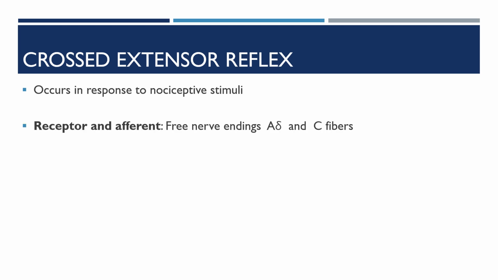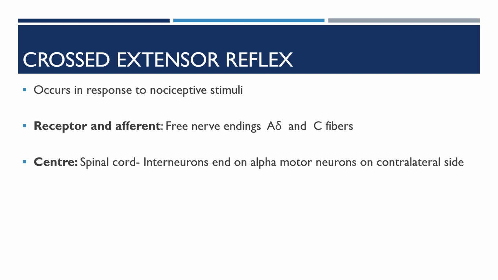Crossed extensor reflex occurs in response to nociceptive stimuli. So the afferent end, the receptors are free nerve endings, A delta and C fibers, center is the spinal cord. So interneurons end on alpha motor neurons on the contralateral side, not on the ipsilateral, whereas in the withdrawal reflex or the flexor reflex it is on the ipsilateral side.